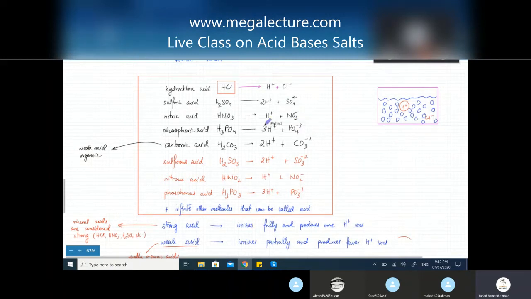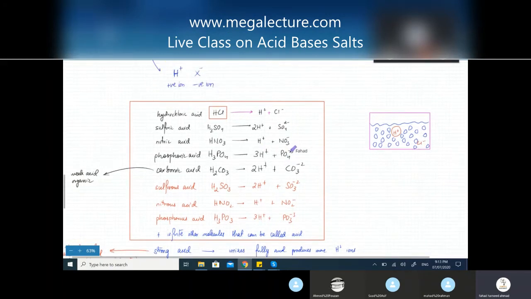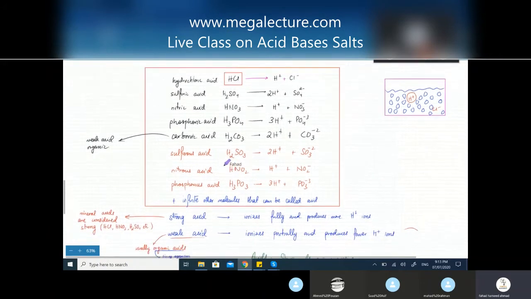So combine H plus one with any negative ion. ठीक है, any combination of a positive H plus one ion with a negative ion is most likely to be an acid. तो उसमें carbonate and H plus one you'll get H2CO3. So you have to remember all the names of these acids: sulfuric acid, nitrous acid. So these names should be on your fingertips.